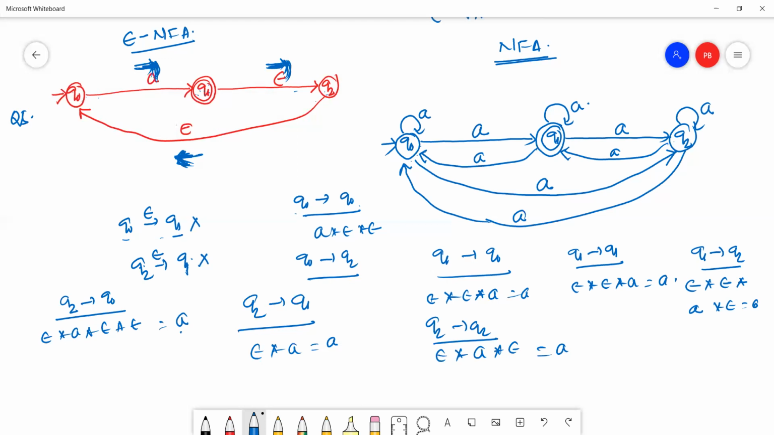Okay. This is the equivalent NFA for the given epsilon NFA. This is the end of today's class, conversion from epsilon NFA to NFA.